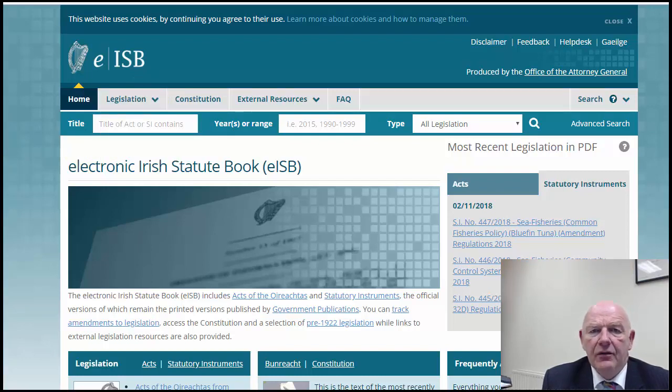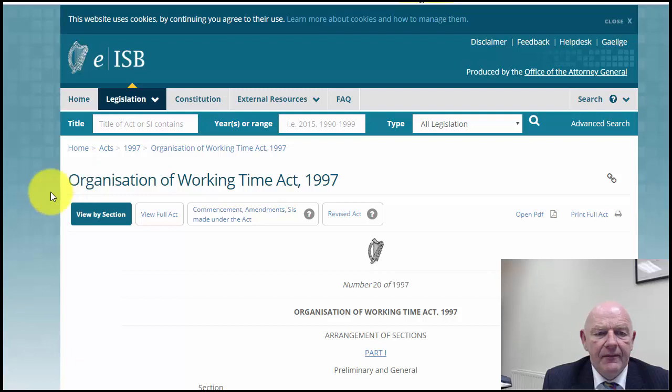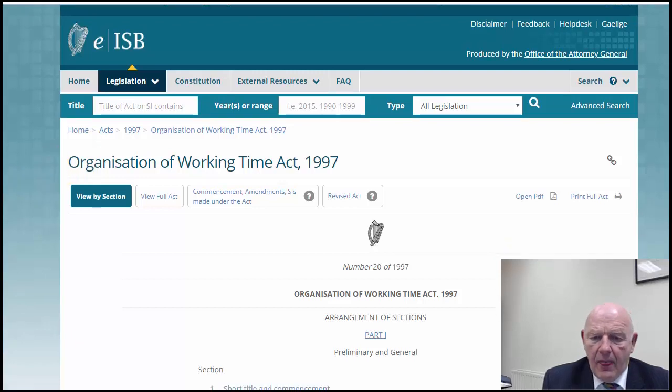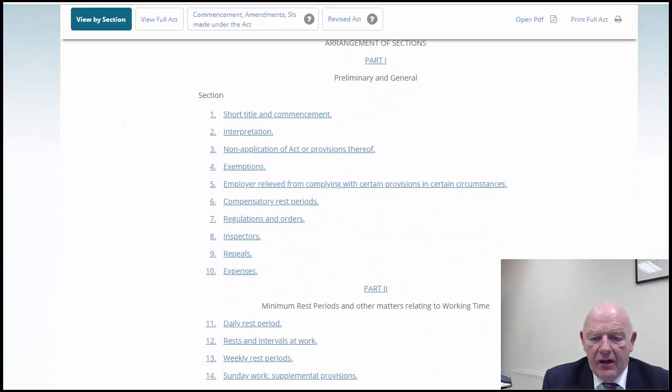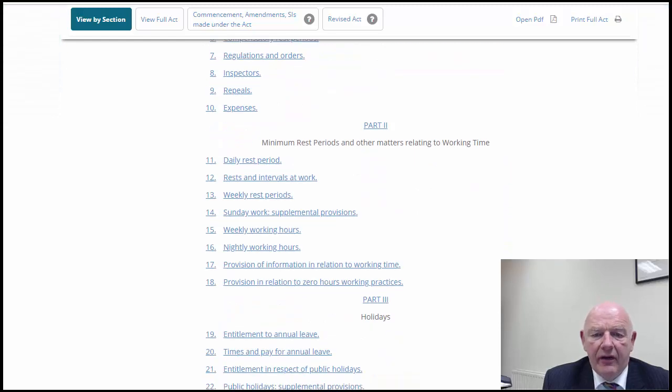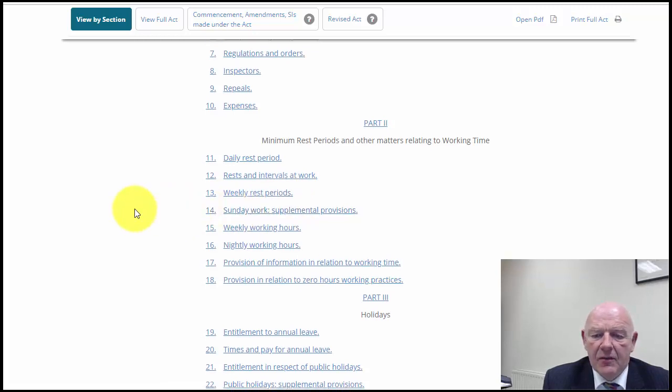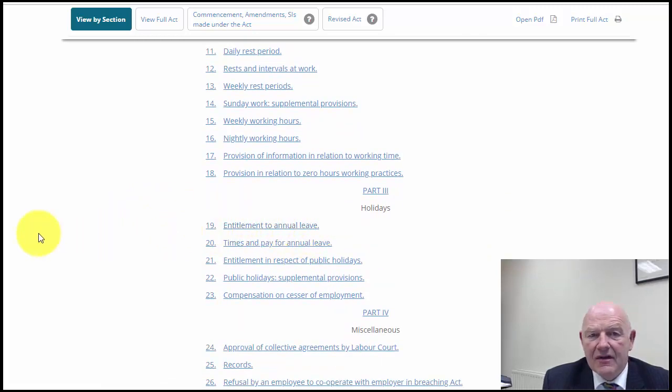Now, there's one thing I want to warn you against, and that is making sure you're actually getting the correct version of a particular act. And I'm going to show you what I mean. I'm going to look at the Organisation of Working Time Act 1997. This sets out your minimum rest periods, your daily rest period, rests and intervals at work, your weekly rest periods, Sunday work supplements, and your holiday entitlements.